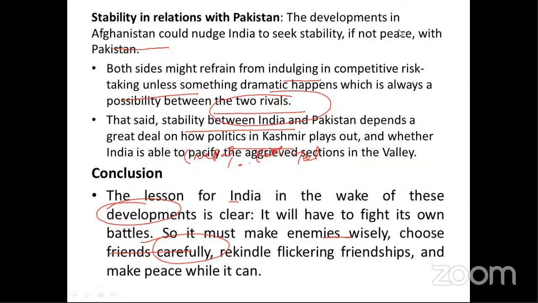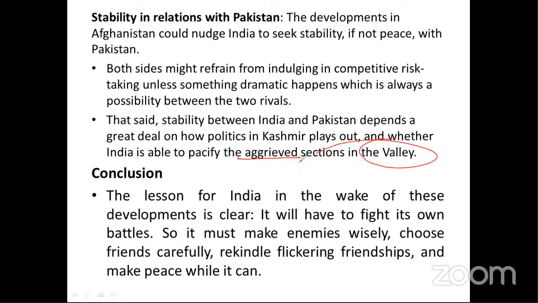Okay, what about stable relations with Pakistan? India has to build stable relations with Pakistan, with no type of war situation. The development in Afghanistan could nudge India to seek stability, if not peace, with Pakistan. So both sides might refrain from indulging in competitive risk taking unless something dramatic happens, which is always a possibility between the two rivals. Second, stability between India and Pakistan depends a great deal on how politics in Kashmir plays out, and whether India is able to pacify the aggrieved sections in the valley or not.